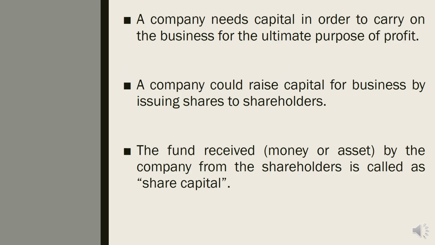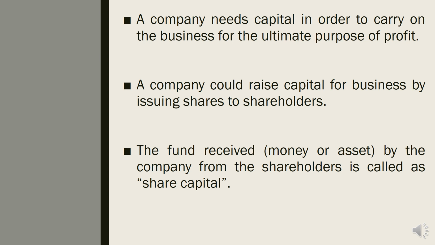Once a company is formed, the company needs capital to conduct business so that they can get the profit. How can a company get capital? The company gets its capital through issuing of shares.